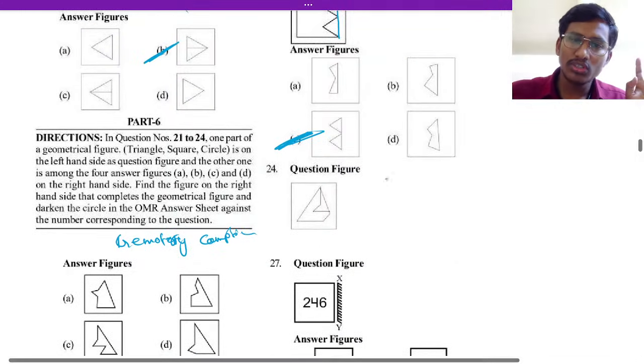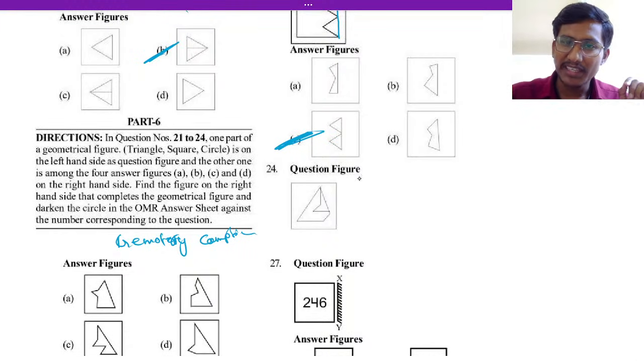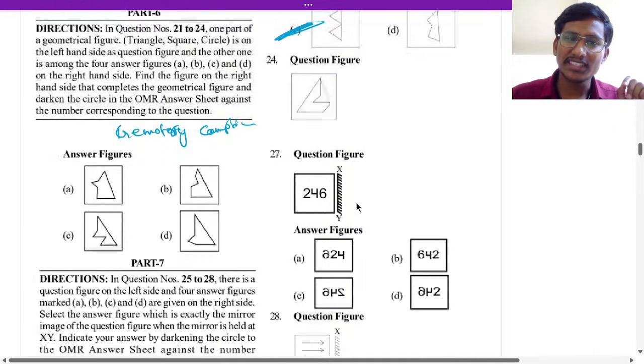24, here this line is there, right? This line should not be there. So you have to remove that line and then it will be easy. Then it will be easy to find the answer. The answers for 24 are on the next page.